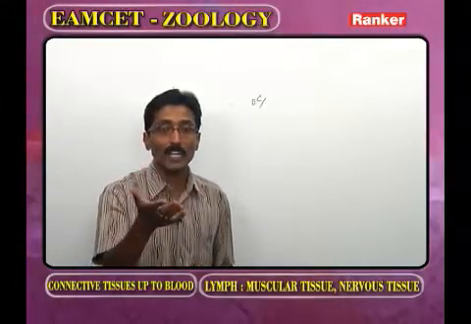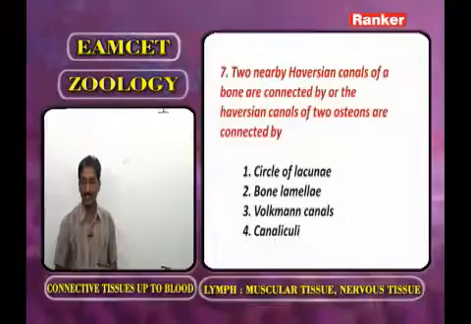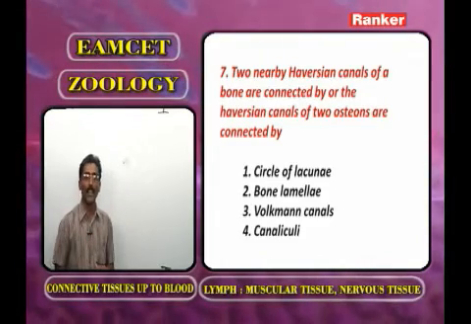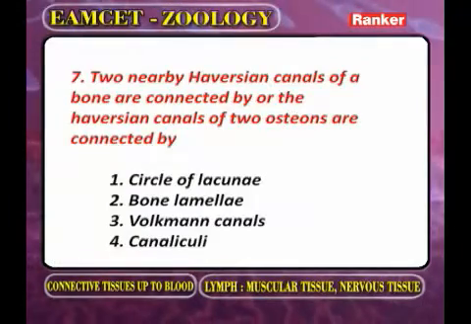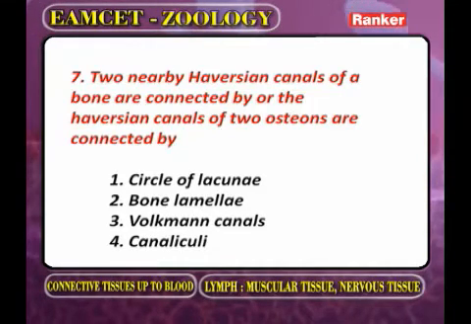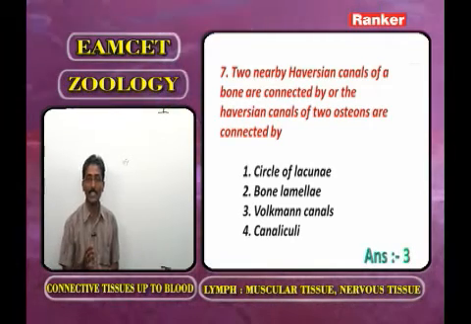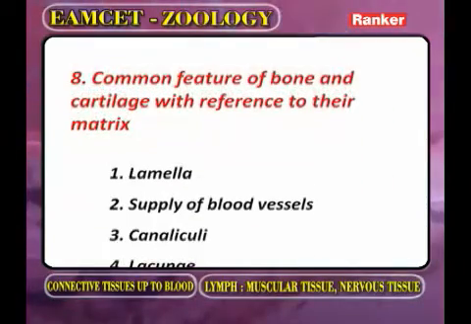What is the other name of the osteon or Haversian system? Now you have to identify the answer. Circles of lacunae, bone lamellae, Volkmann canals and canaliculi. Now here the correct answer is: the transverse canal that connects the longitudinal Haversian canals is the Volkmann canal. Now go for the next question.